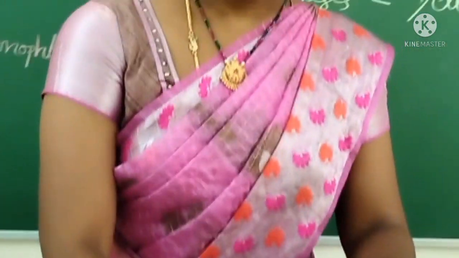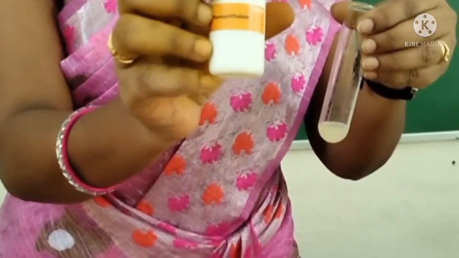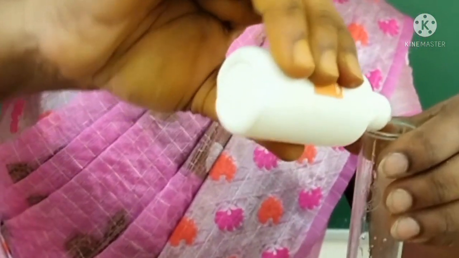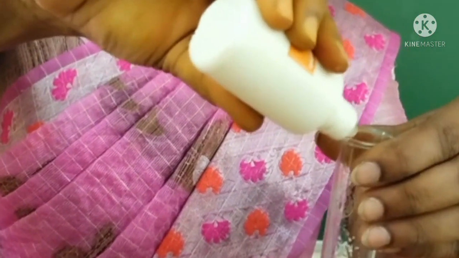Take two test tubes. These are very neat and clear. First of all I am taking acid again, and adding phenolphthalein indicator. The phenolphthalein indicator reacts with the acids. It is colorless.